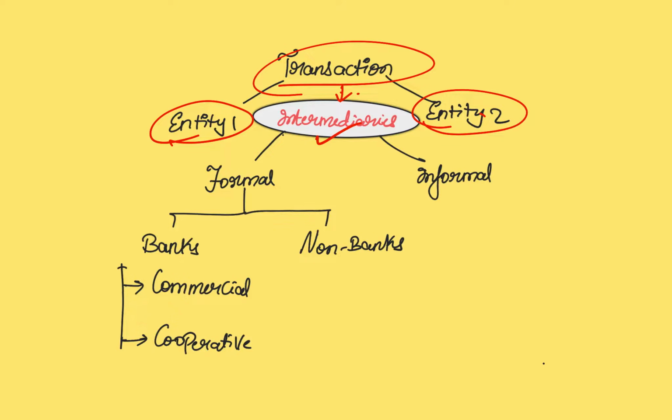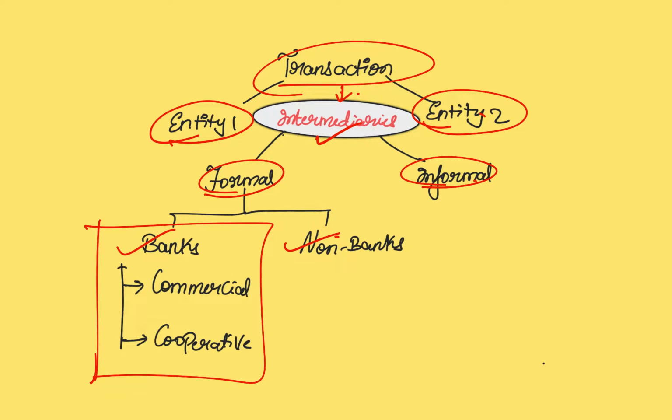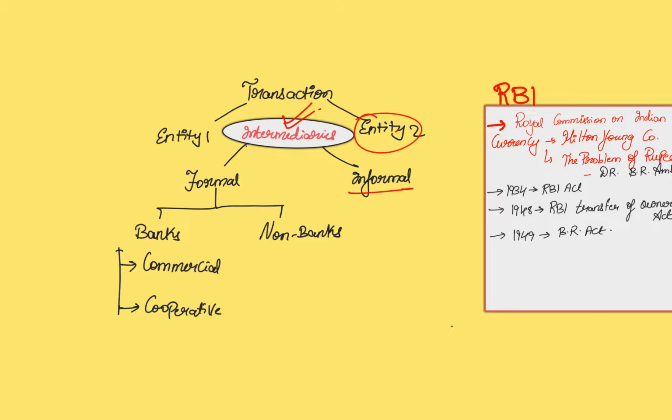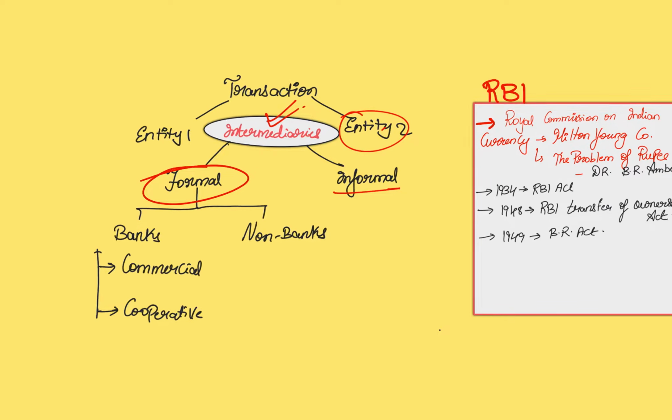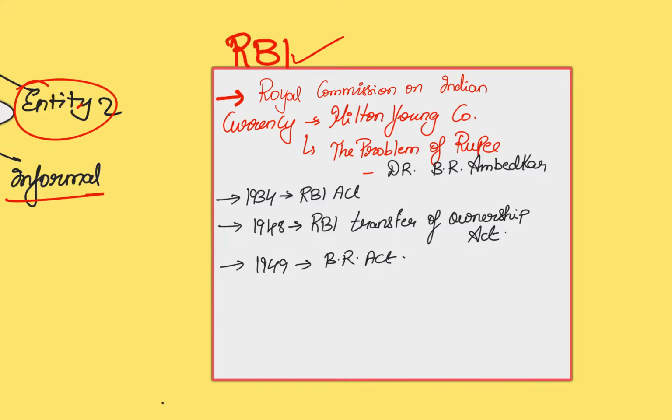So if you categorize these intermediaries into formal and informal setup, you have under the formal setup the banks and non-banks. So in this video we'll be trying to understand the banking sector as such and all the latest updates and the basics that you require to understand the economic survey and budget issues in the subsequent videos. Before we get into the specifics of the formal financial institutions, let us have a look at the regulator RBI and the brief history behind it.